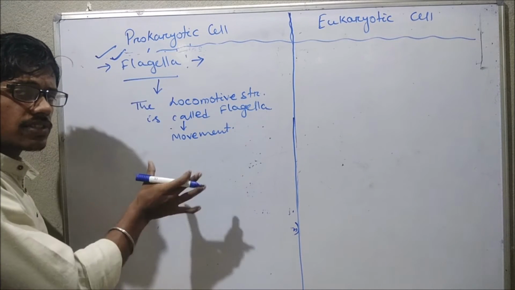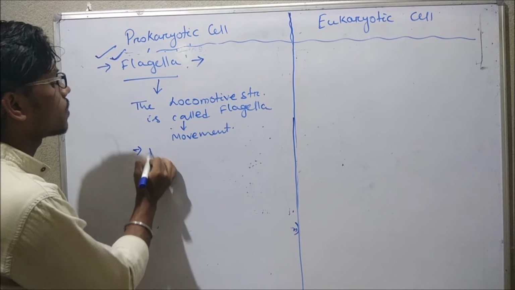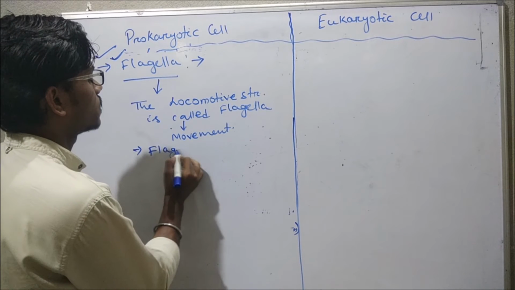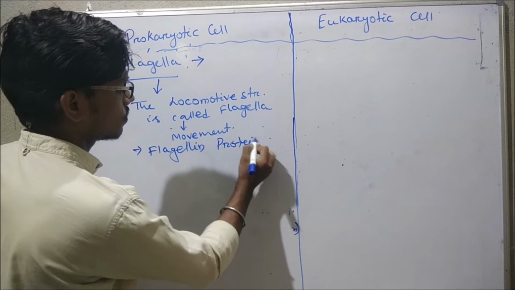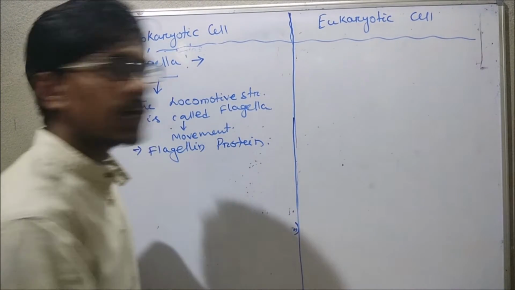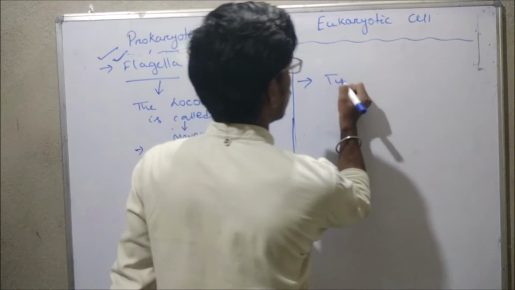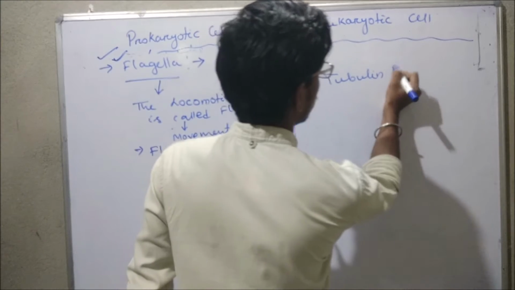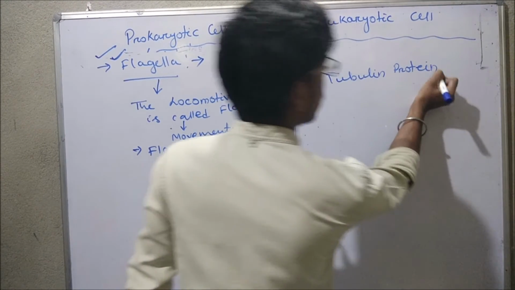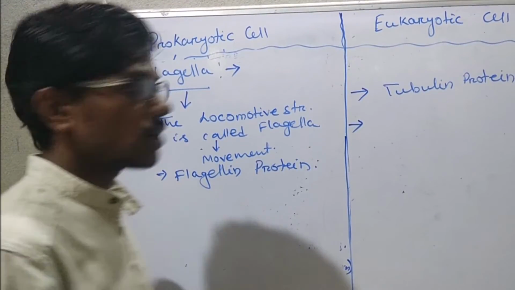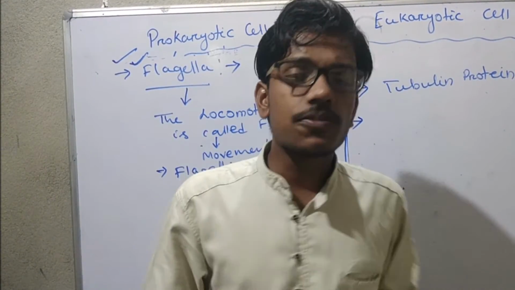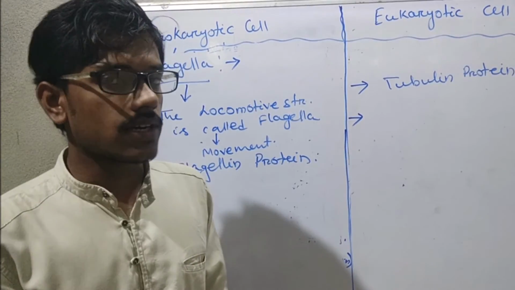In the case of a prokaryotic cell, these flagella are made up of flagellin protein. But in the case of a eukaryotic cell, they are made up of tubulin protein. We will discuss other characteristic features of flagella in the upcoming classes.